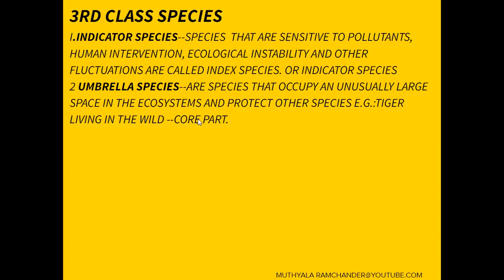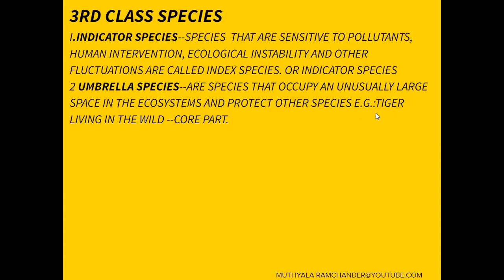All the living organisms are protected in the core part. If we protect one tiger in the ecosystem, the tiger protects the core part. The core part contains all types of food chain living organisms, and the food chain living organisms are indirectly protected by the umbrella species.